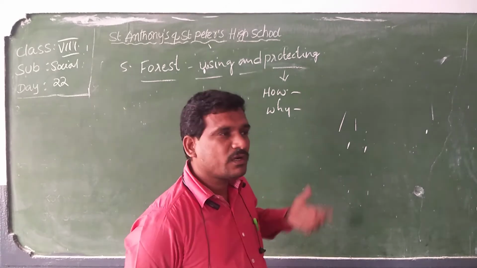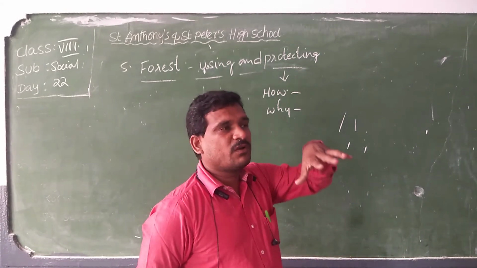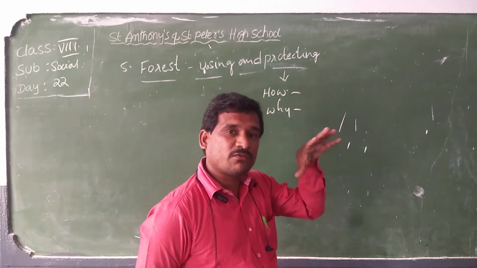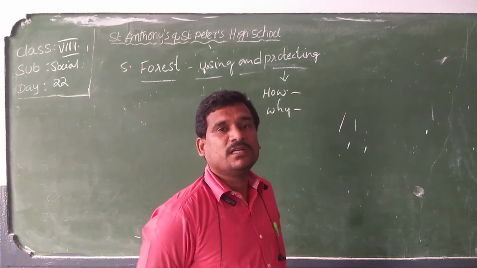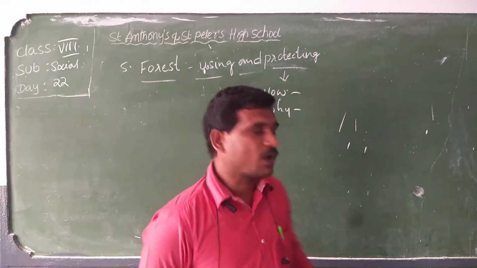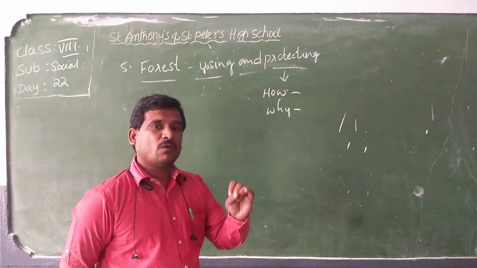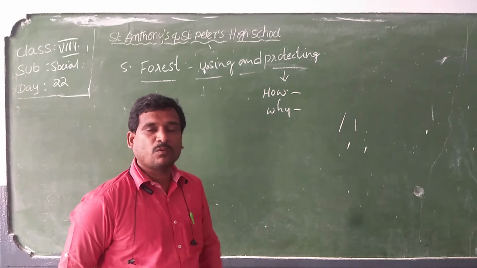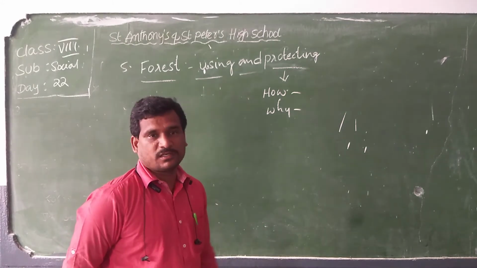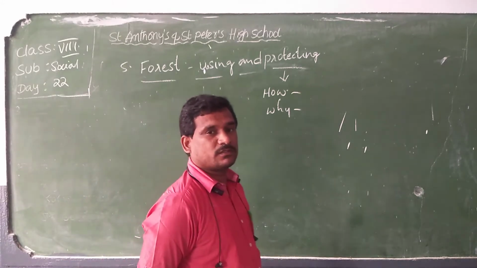So when you go on cutting the trees for different uses, the area covered by the forest will go on slowly decreasing. So that we have to avoid. So how to protect the forest is avoid cutting the trees, avoid reducing the forest area, try to increase the forest area. Next, why should we protect the forest?